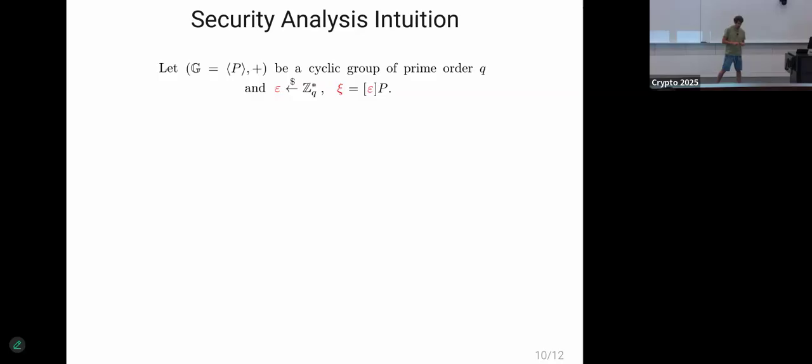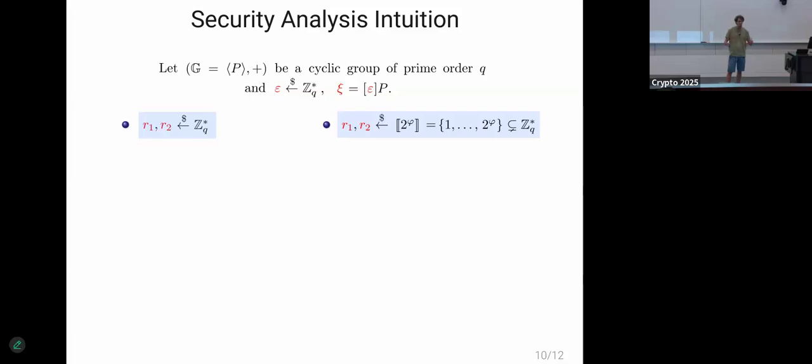A little bit on the security analysis. This is a very simple example just to understand the core idea of our security proof. So suppose you have an additive group, which is cyclic and of prime order Q. And suppose you sample an element from the multiplicative group, say Zq star, which spans the whole group whenever you make a scalar multiplication on the generator.